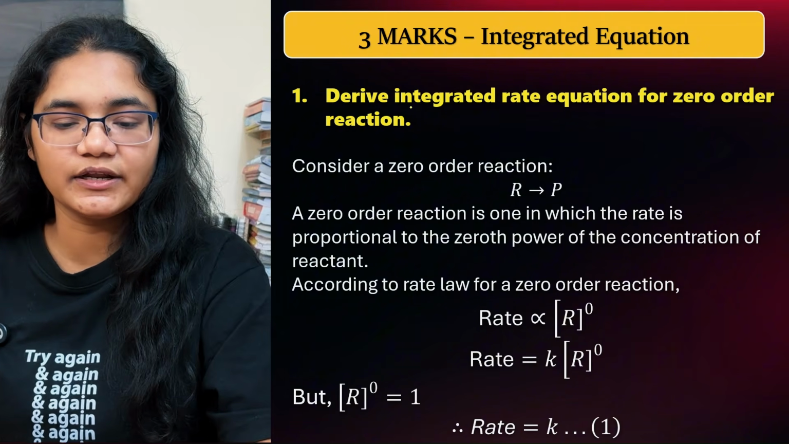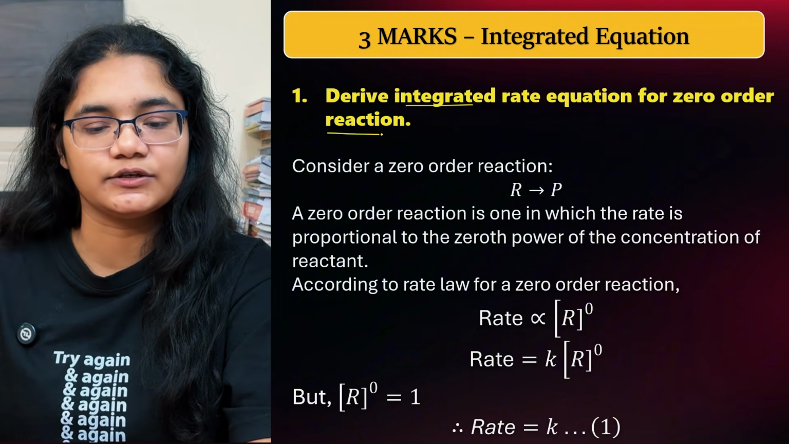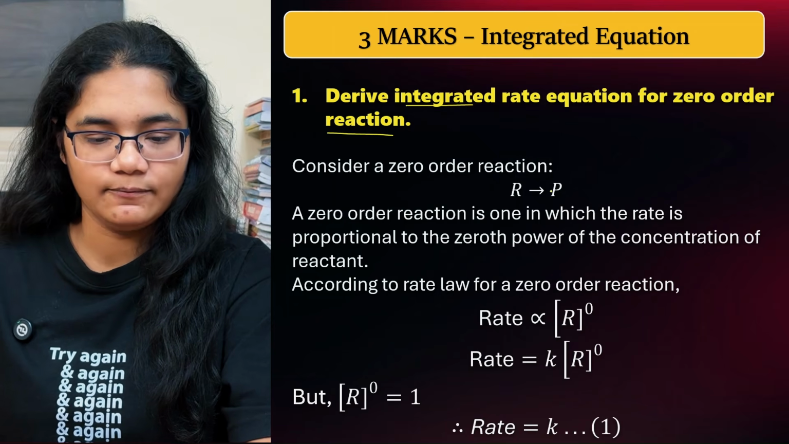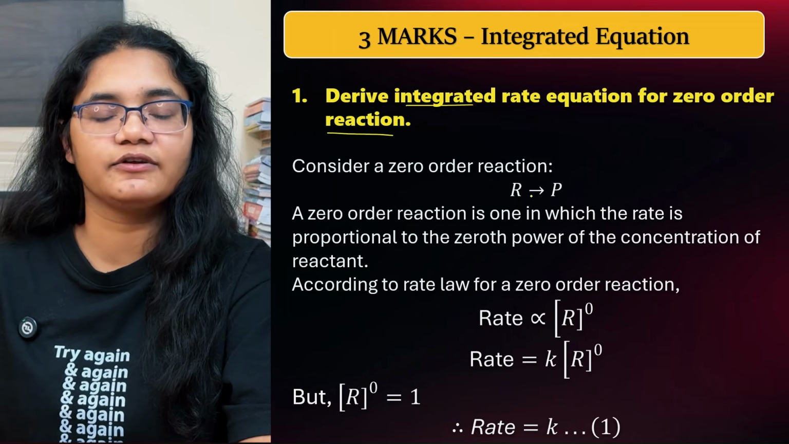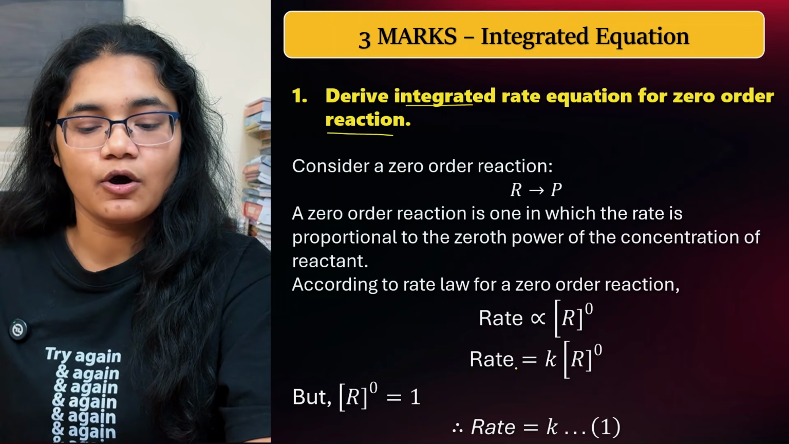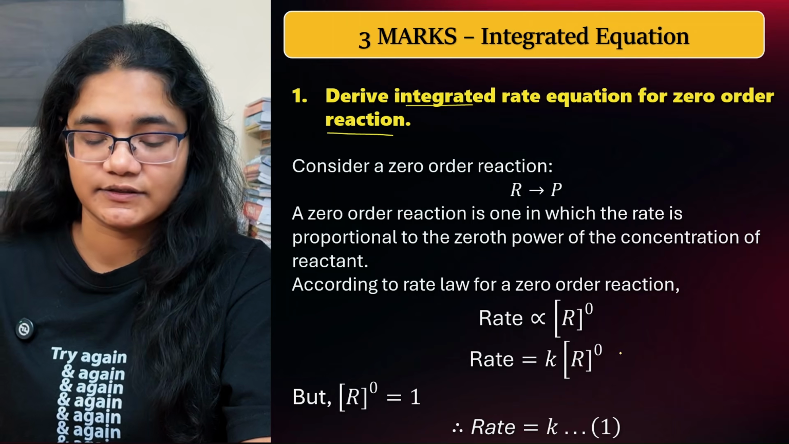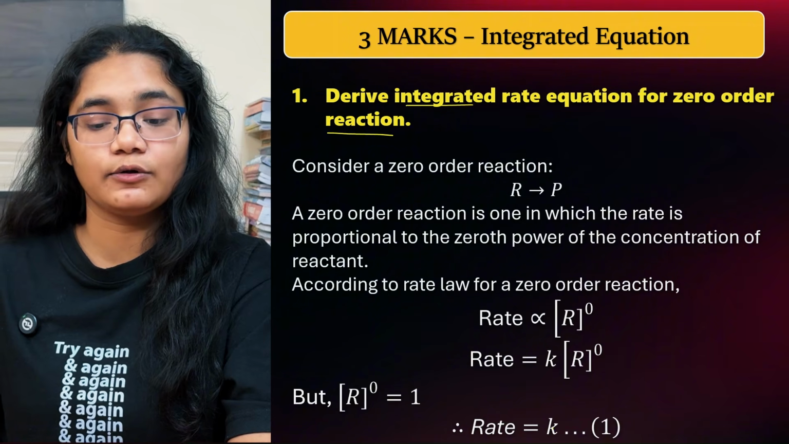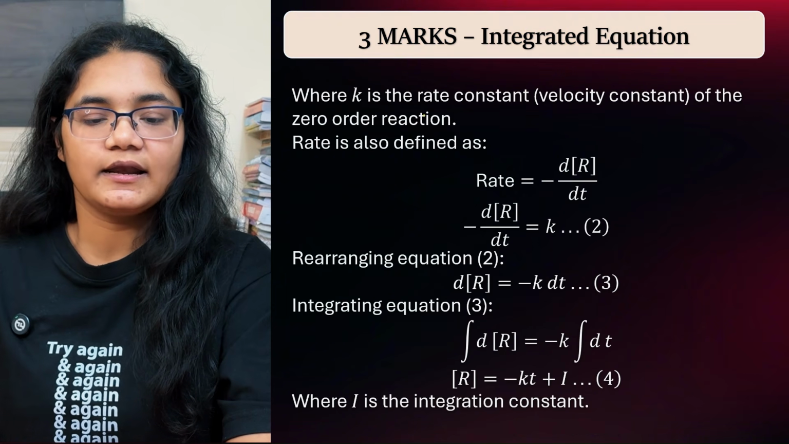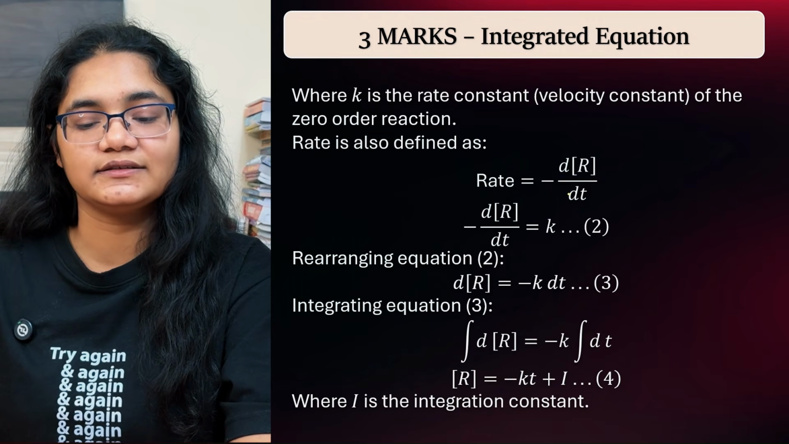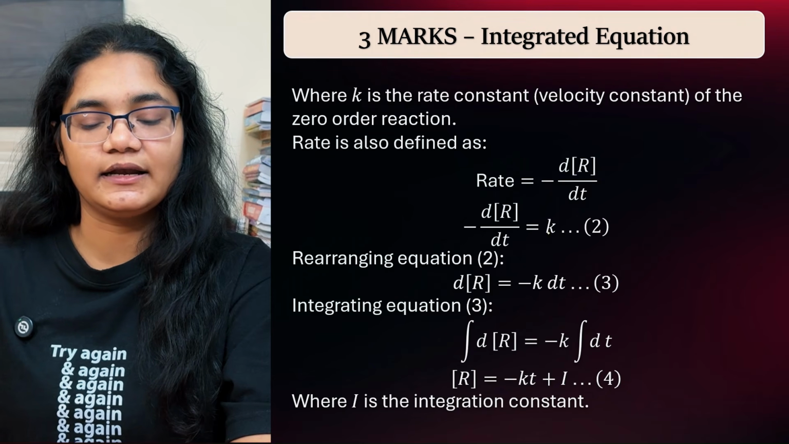Okay. So derive the integrated rate equation for 0th order reaction. So for a 0th order reaction, let R gives P. Okay, this is the reaction, and we know that if it is a 0th order reaction, rate is proportional to R to the power of 0, or rate is equal to K into R to the power of 0. Now R to the power of 0 is equal to 1, so I can write rate equal to K. This is the first equation. Next, where K is the rate constant of the 0th order reaction, rate is also defined as minus dR by dt. Minus dR by dt is equal to K.